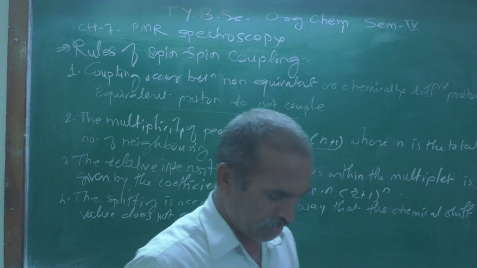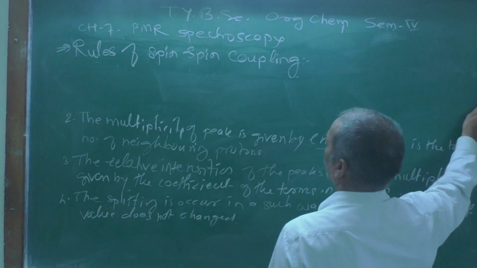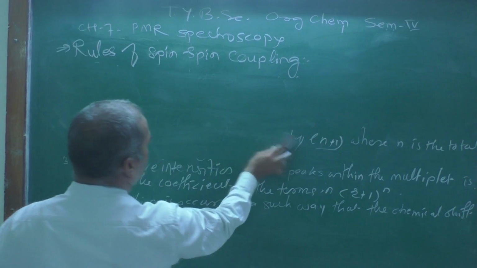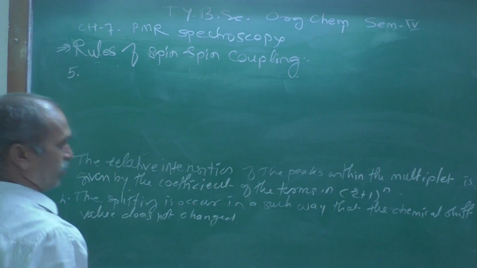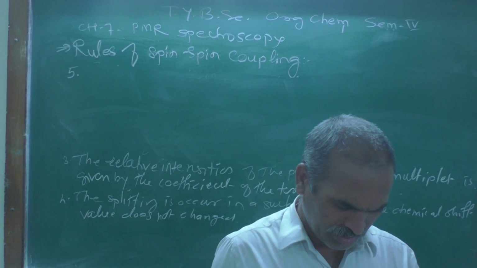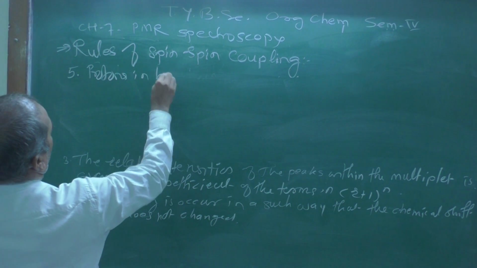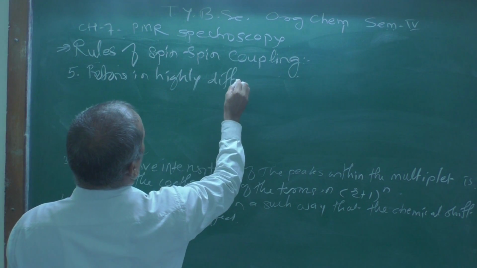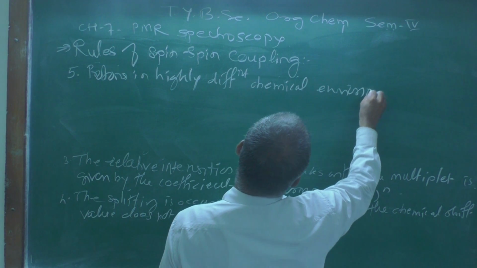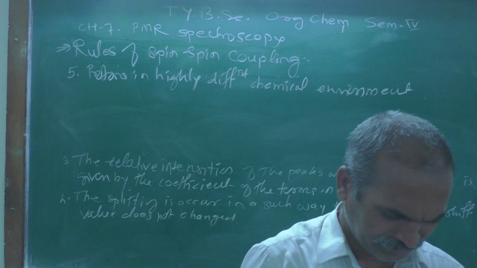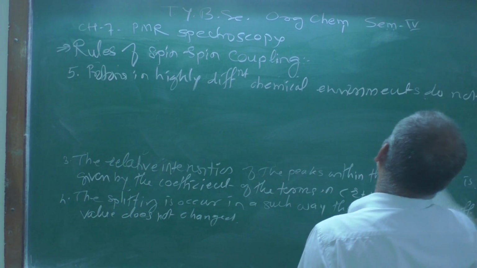Now let me clean the board, since we already discussed rule number 1 with some examples. Now rule number 5: protons in highly different chemical environments do not couple.